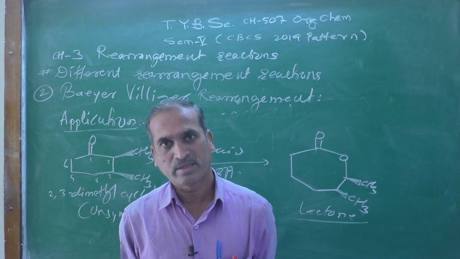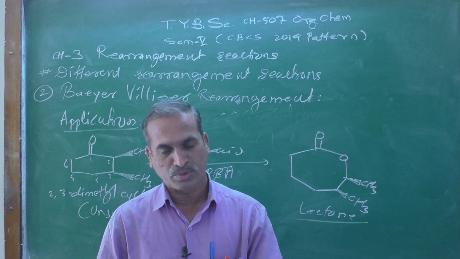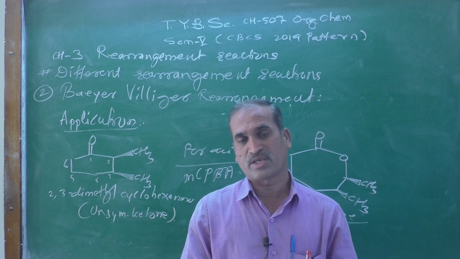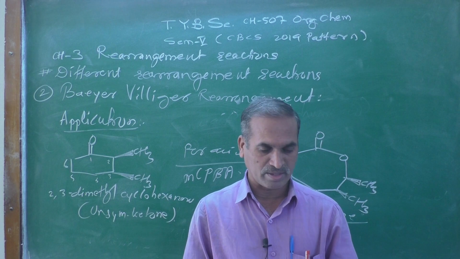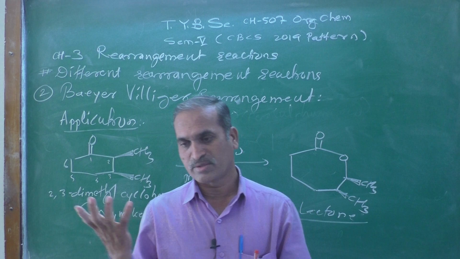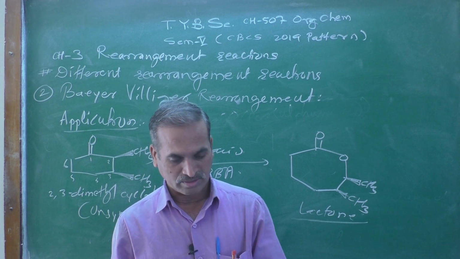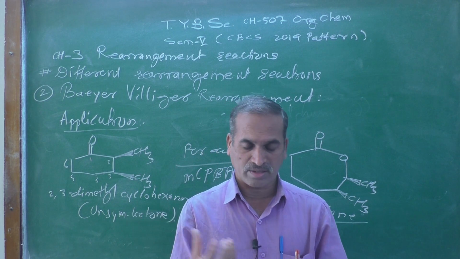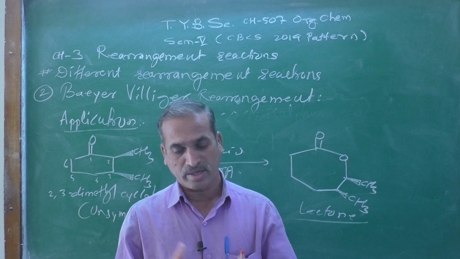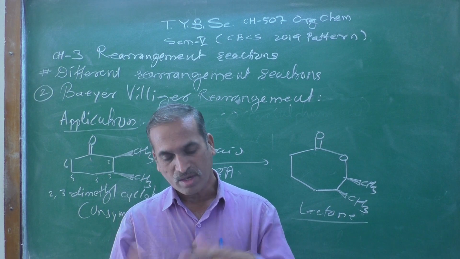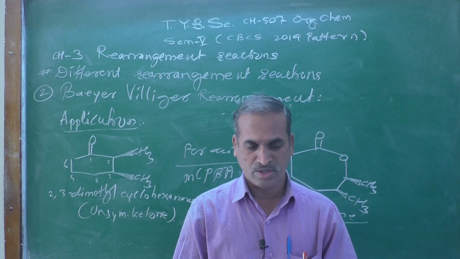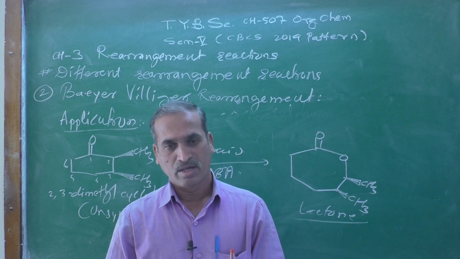So in our next lecture, we are going to discuss the next rearrangement reaction, the Favorskii rearrangement reaction. What do you mean by the Favorskii rearrangement reaction? Whether it is acid catalyzed, base catalyzed, or something else. What are the starting materials, what reagents are used, and how the products are obtained? This kind of detailed discussion we are going to have in our upcoming lecture.